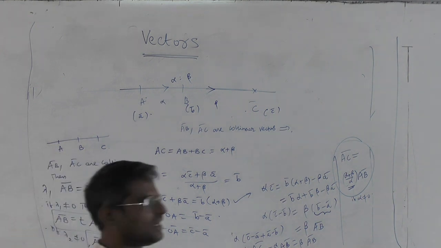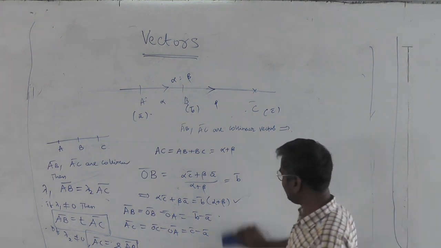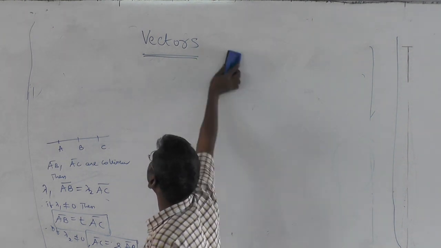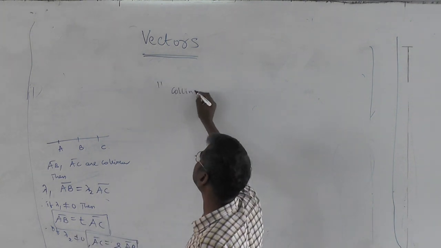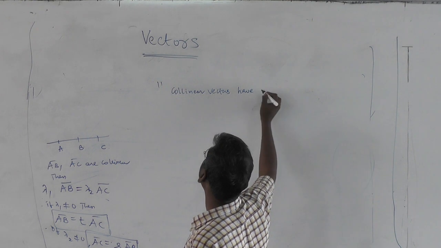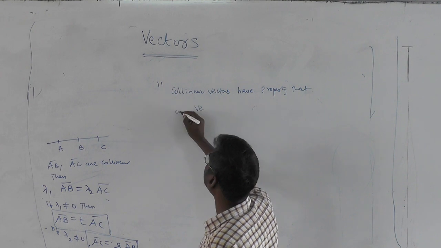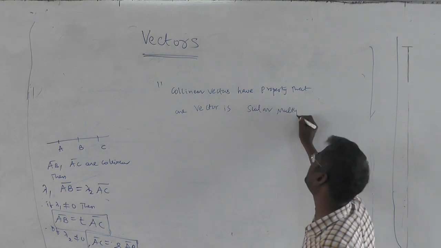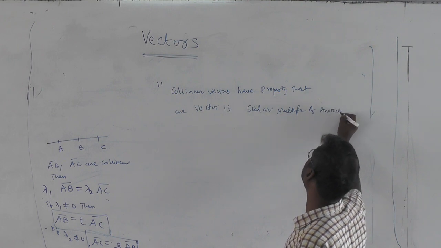So the important conclusion throughout this discussion is that through the section formula one can prove that whenever there are collinear vectors, one vector must be a scalar multiple of another vector. So collinear vectors have the property that one vector is a scalar multiple of another vector. This is the working rule we are going to use in problem solving.